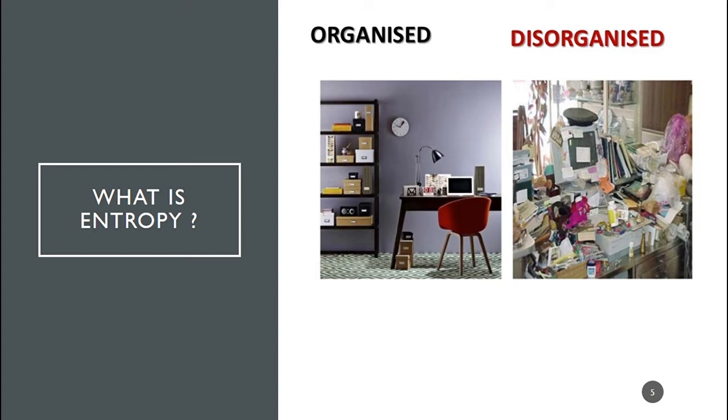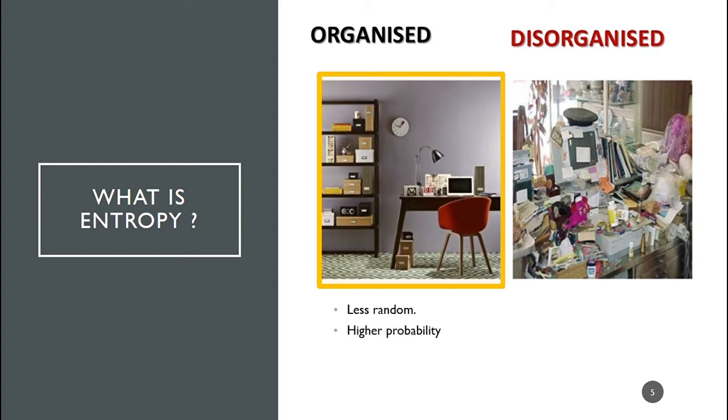The image on the left hand side shows the items in the room are less scattered and hence the items are not placed randomly anywhere. Everything is where it needs to be. The probability to find any item in such a room is very high. Since the randomness is less, we can say that the entropy of such a room is less.